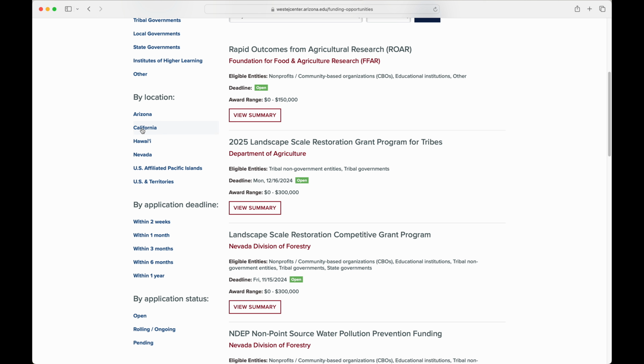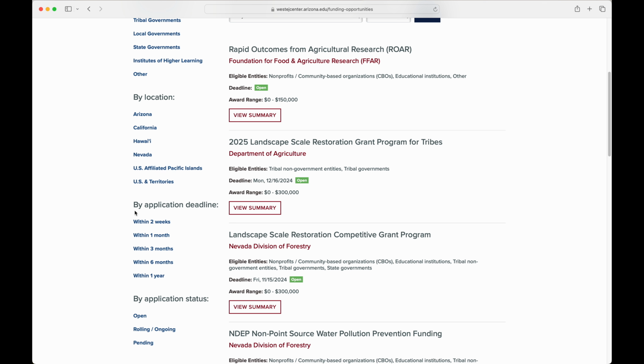California for the location. Also note, some grants may restrict eligibility to organizations actually located in certain areas. In this previous example, the Hawaii nonprofit would not be eligible for a grant that required applicants to be located in California. Below are the 6 categories within our service area that we use to organize funding opportunities by location: Arizona, California, Hawaii, Nevada, U.S. affiliated Pacific Islands, U.S. and territories.